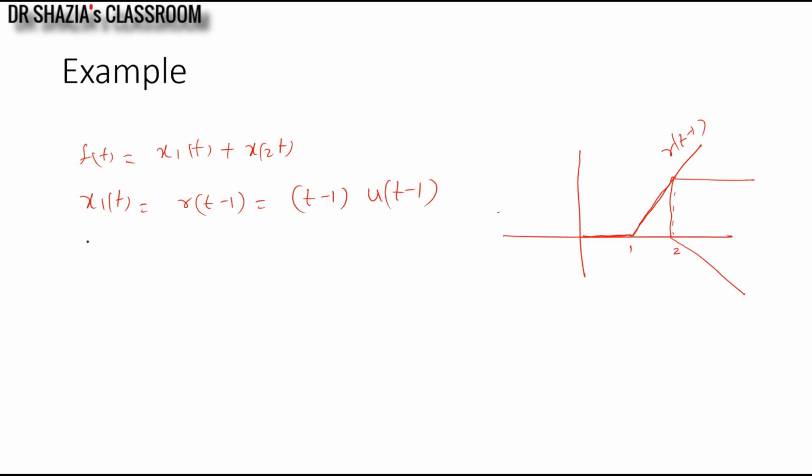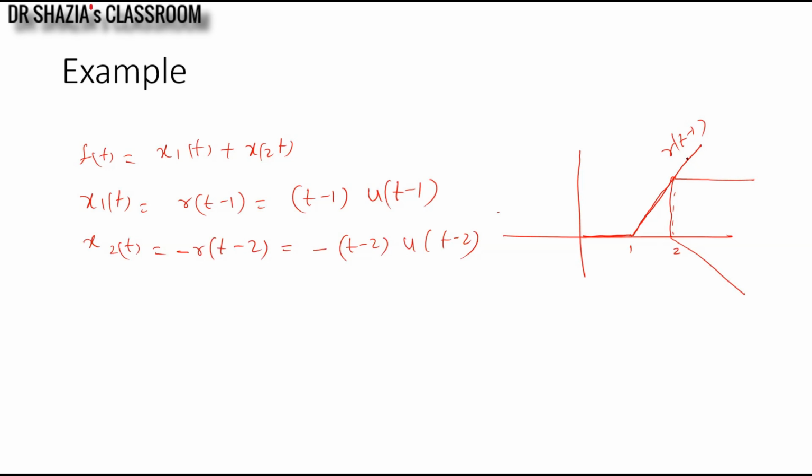So I will write x2 of t as minus r of t minus 2, so it will be minus t minus 2 u of t minus 2. Here I have taken another waveform which is starting at t equal to 2 with a slope 1 and it goes in a negative direction.